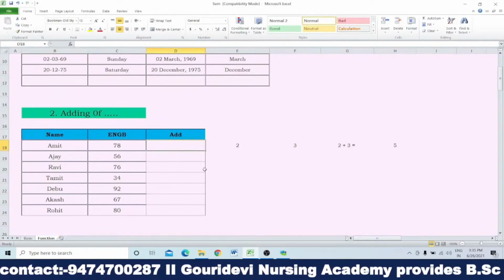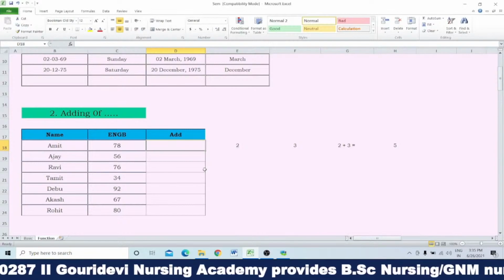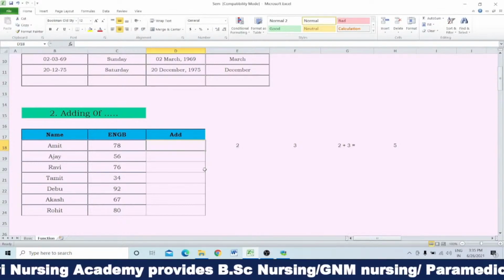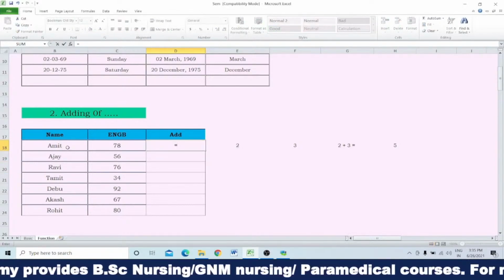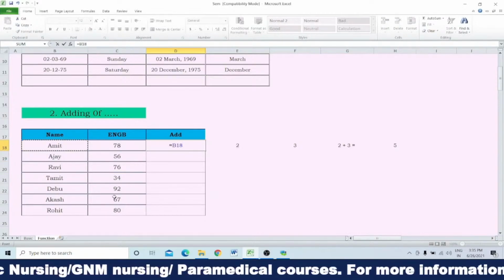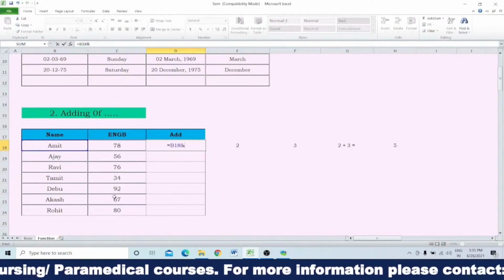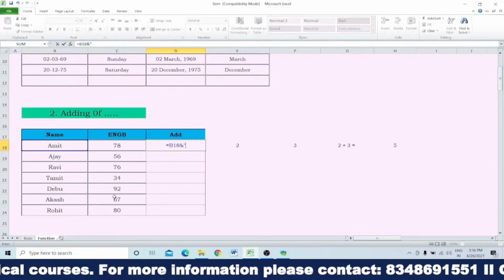If we want to write Amit plus 78, what you have to do is put first equals to, then select this cell, and the addition means the ampersand symbol, and then you have to write one colon.